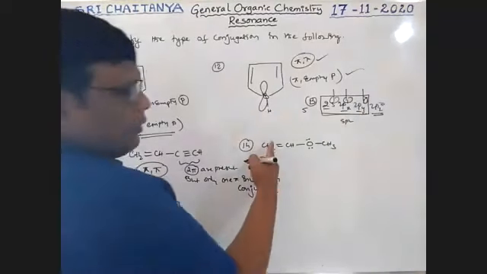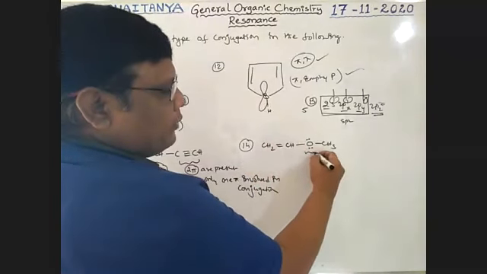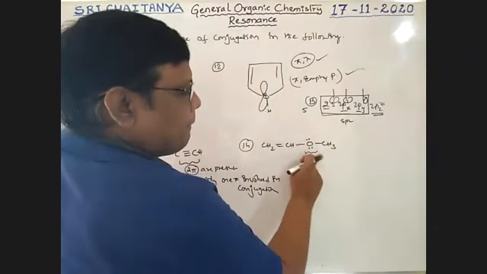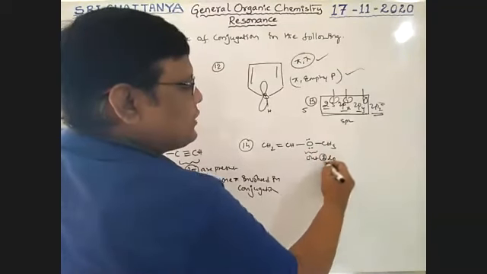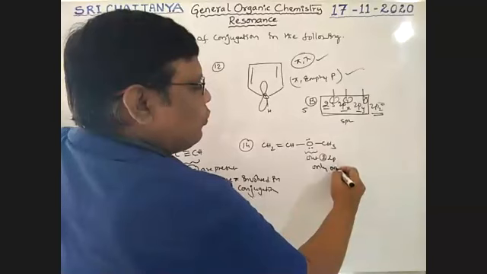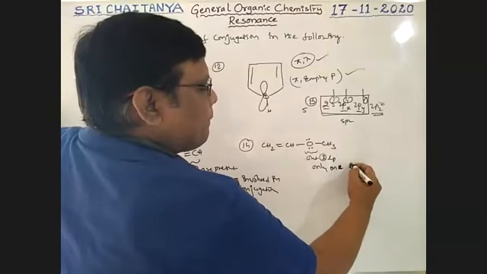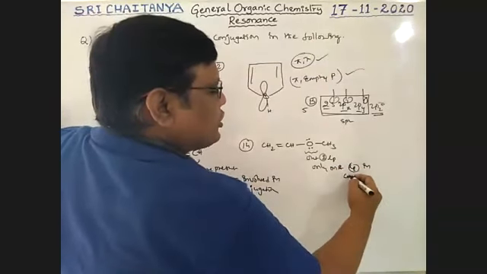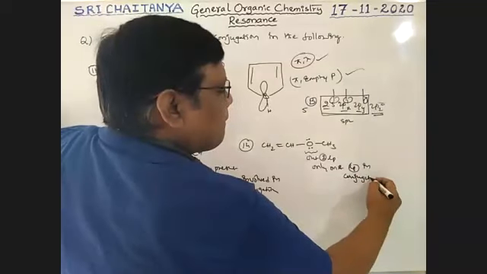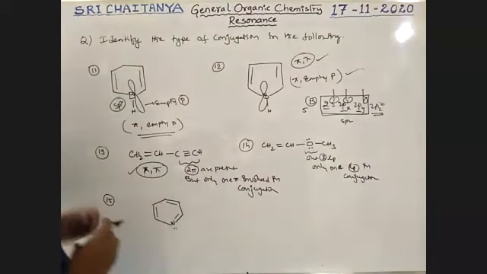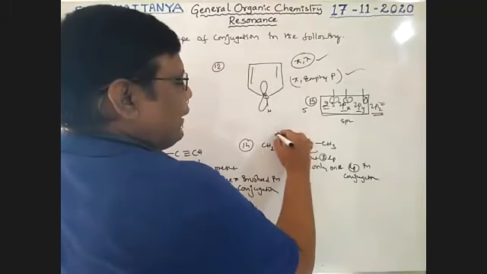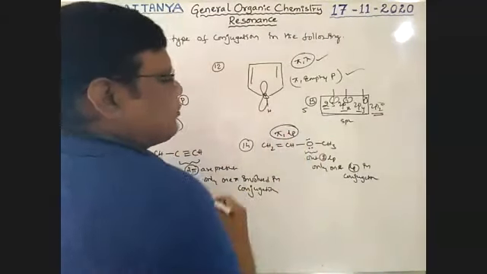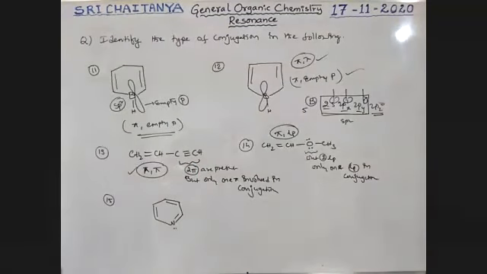Next here, this pi bond and lone pair. Out of 2 lone pairs, only 1 lone pair is in conjugation. So therefore, here pi bond lone pair conjugation is possible.